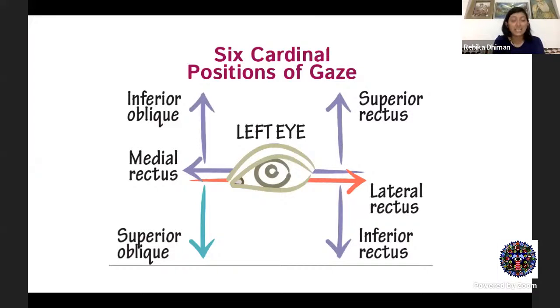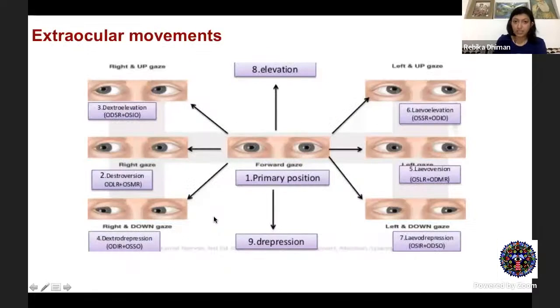Now, how to test for the intactness of these extraocular muscles? These are the six cardinal positions of gaze that you must know. Medial rectus, you have to test in adduction, lateral rectus in abduction, superior rectus in up and out gaze, inferior rectus in down and out gaze, your inferior oblique in in and up gaze, and your superior oblique in in and down gaze. So you must know about the primary, secondary, and tertiary positions of gaze.